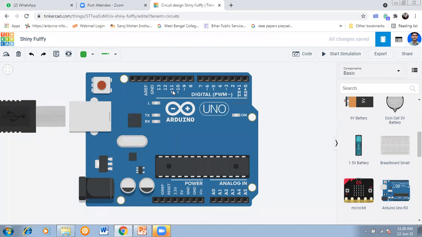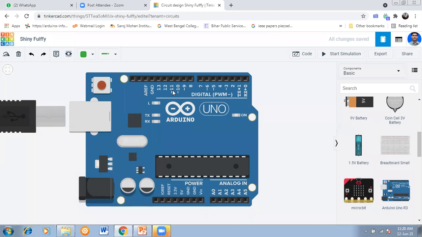We will not go into the details of pulse width modulation because it's not the communication class, but I will give you a little idea. As the name suggests, pulse width modulation: the width of the pulse, that is the on time or the off time, can be varied. I will show you later how the width of the pulse is varied.